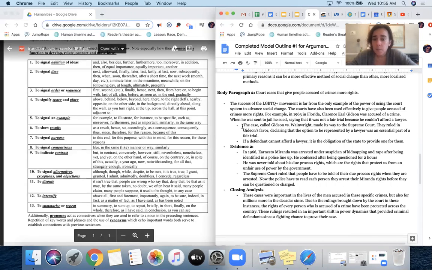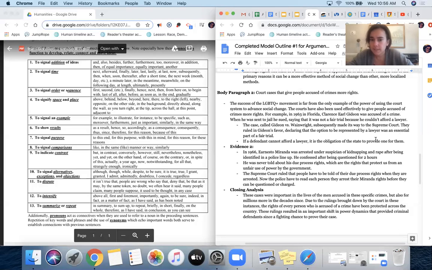Sounds all right, but I can also think about if I want to add it later in the sentence, and I think in this case I do. The case called Gideon v. Wainwright subsequently made its way to the Supreme Court. That sounds better to me, because this one I'm just describing, and then I'm saying this part is the thing that actually happened next. Subsequently made its way to the Supreme Court.